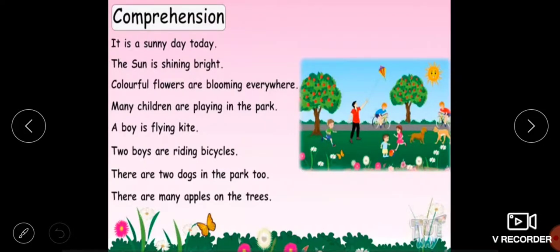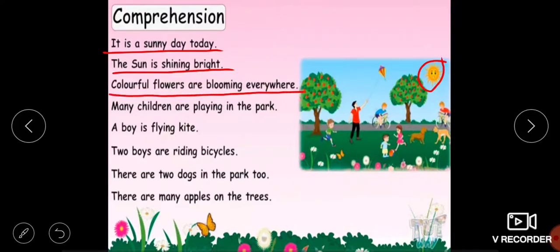So, let's go ahead. It is a sunny day. You can see there is a sun out there in the picture, and when the sun is out we call it a sunny day. So it is a sunny day today. The sun is shining bright, and you can see the sky. There is no trace of clouds there. And the sun is shining bright. When there is no cloud, the sun shines bright. Yes, so the sun is shining bright.